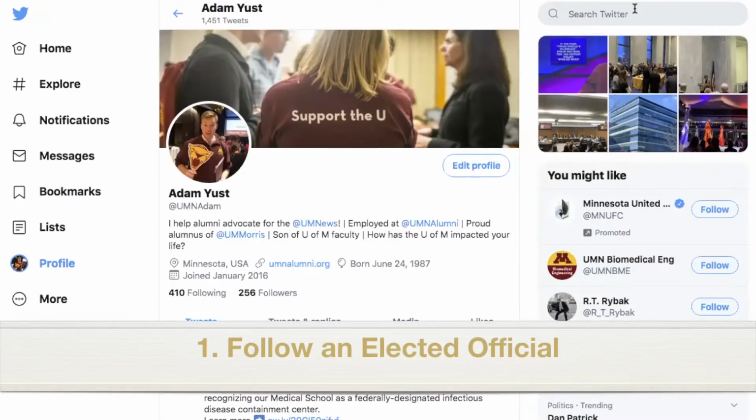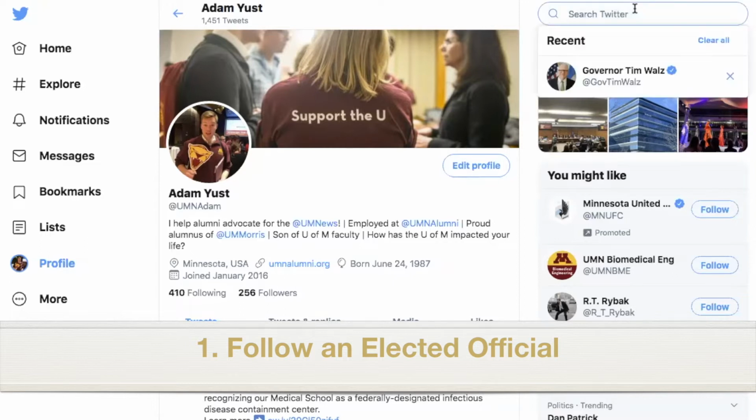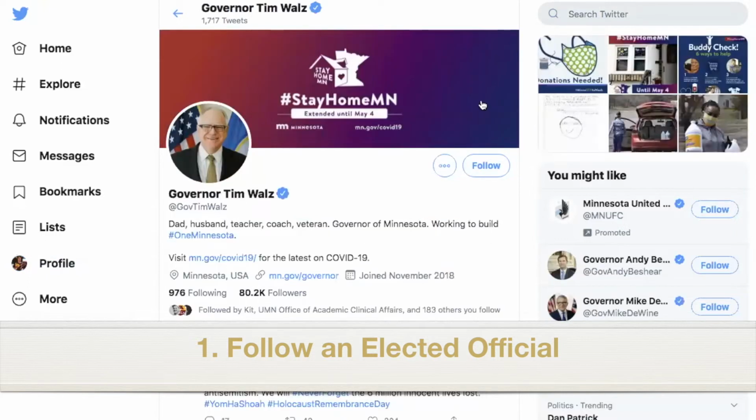First, I'm going to follow Governor Walz's Twitter account. By searching @GovTimWalz, I will navigate to his own Twitter page. From there, I will click on this blue button. Now, whenever Governor Walz tweets, his posts will appear in my newsfeed.